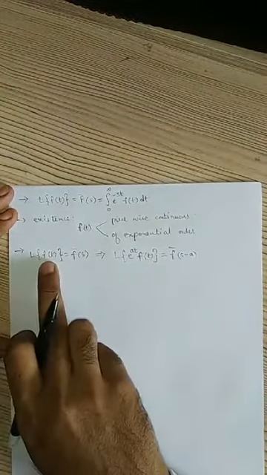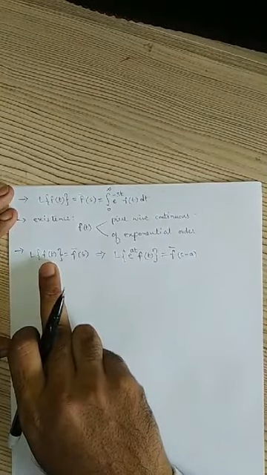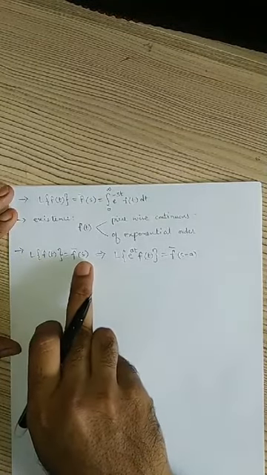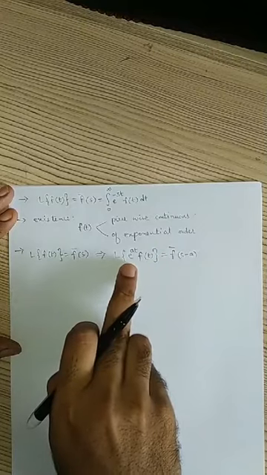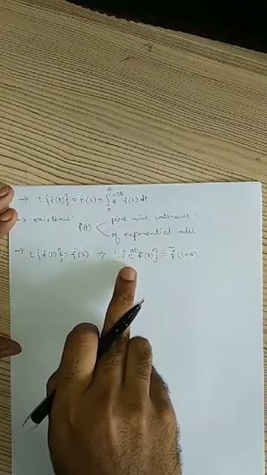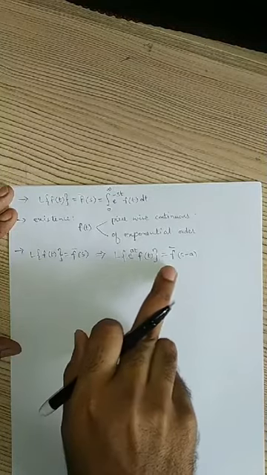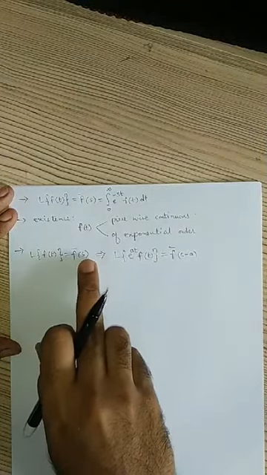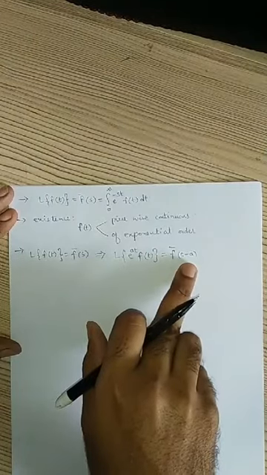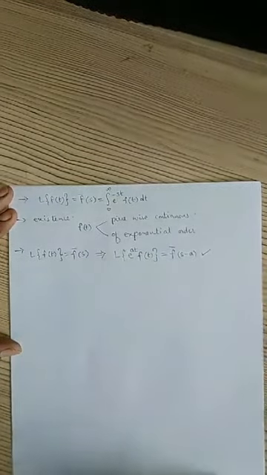So if we find Laplace transform of some function f of t, and the answer is f bar of s, and we want to find the Laplace transform of e power at into f of t, then we don't need to compute this again. What we have to do is, in f bar, in place of s we put s minus a. This is called the first shifting property.